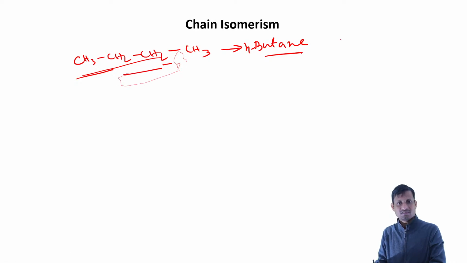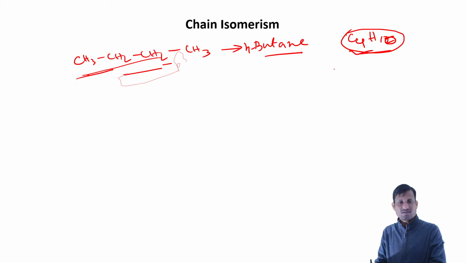This structure has a general formula, C4H10. Sorry, C4H10.